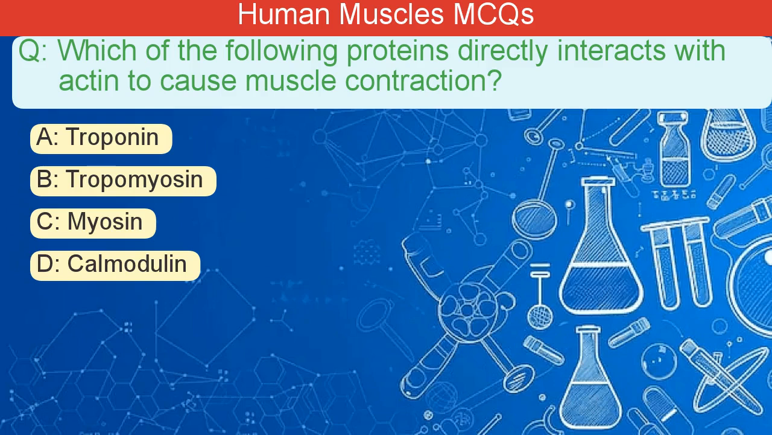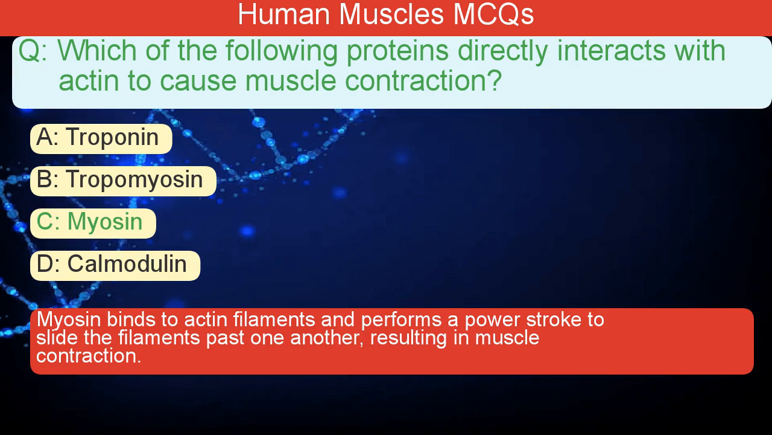Which of the following proteins directly interacts with actin to cause muscle contraction? A. Troponin. B. Tropomyosin. C. Myosin. D. Calmodulin. The correct answer is C. Myosin binds to actin filaments and performs a power stroke to slide the filaments past one another, resulting in muscle contraction.